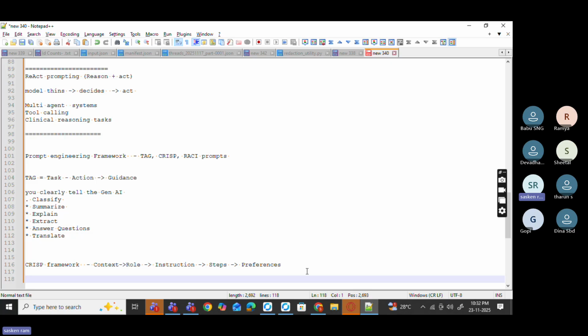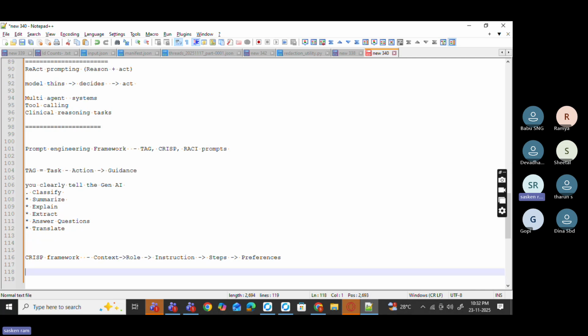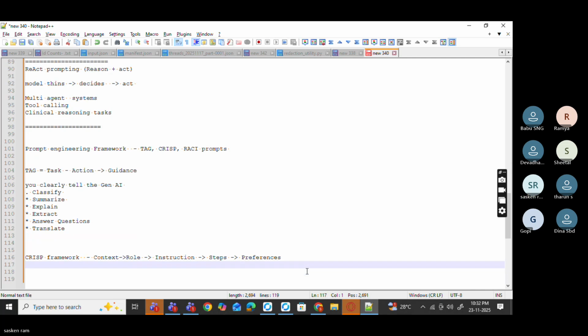Then you give some instruction like, classify the severity of the symptom. Let's take the same example. The context is to provide some background about this problem, so that the AI can understand the scenario.